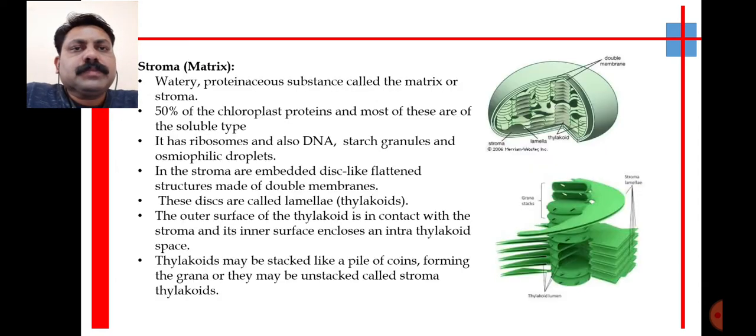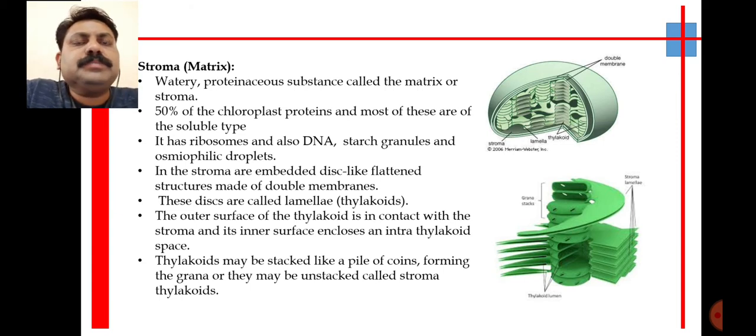The next important structure of chloroplast, that is stroma, or the matrix or the fluid inside the inner membrane, and this fluid is watery, proteinaceous. This contains 50% of protein and other molecules. They also contain the ribosomes, DNA, starch granules and some droplets. The stroma, that is fluid, contains disc-like, flat or pouch-like structures, and these structures are called thylakoids.